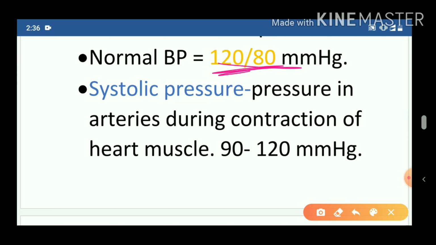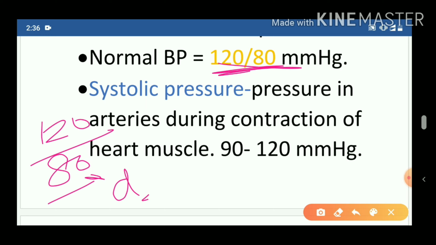Now, you can write 120 by 80. Now see, there is one trick. D means down and D means diastolic, and this is systolic. 120 is the systolic value and 80 is the diastolic value.